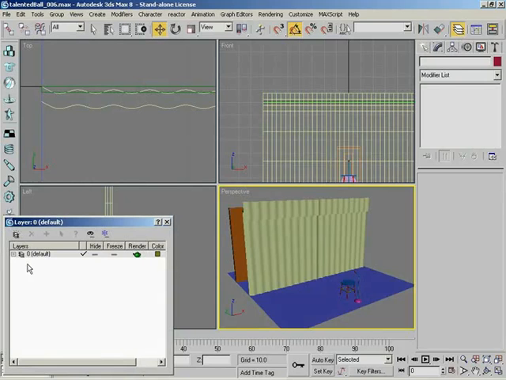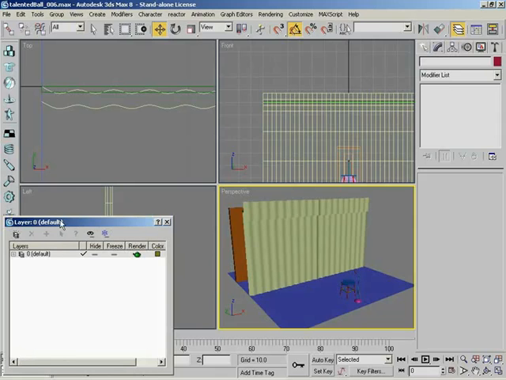As well as give us the ability to check and uncheck a variety of functionalities, including whether or not a layer is hidden, whether it's frozen, whether or not it will render, and finally we can put a master color upon all objects within a layer. And is there anything else after that? If we scroll over? Radiosity. Yes. And this is whether or not that object will be calculated under a radiosity situation, which we're not really worried about right now. That's more advanced stuff.